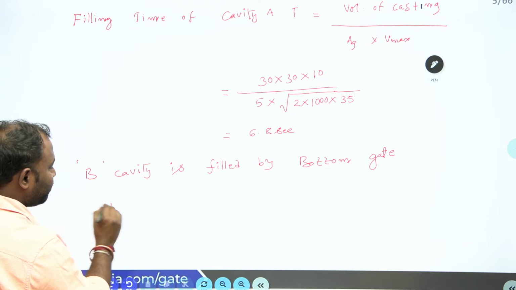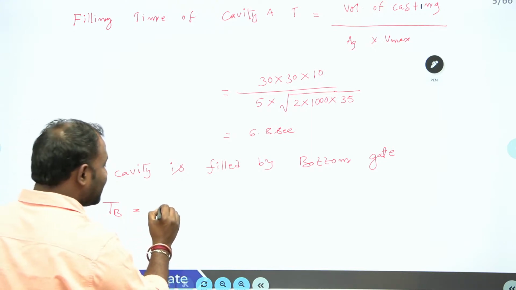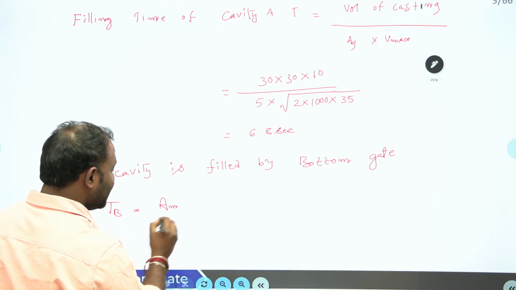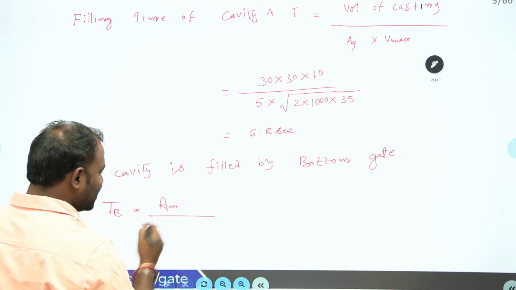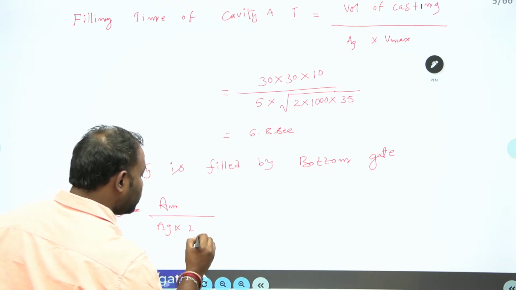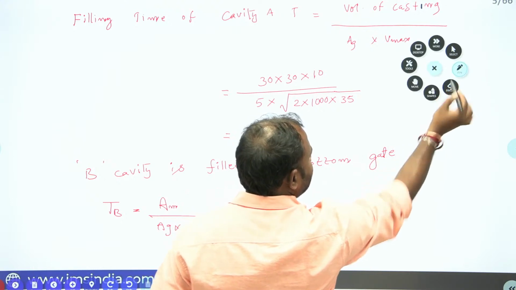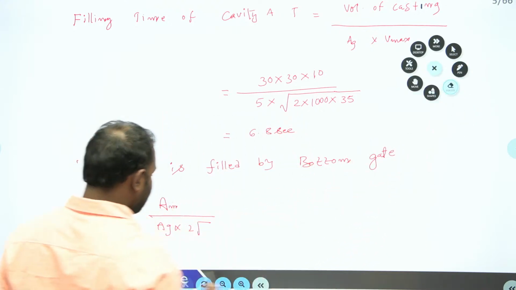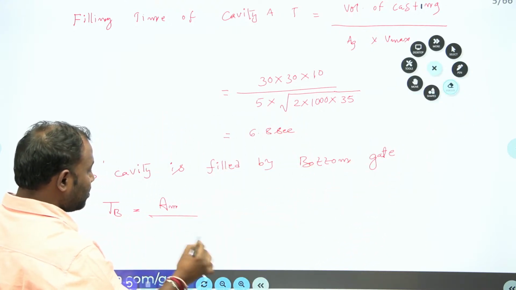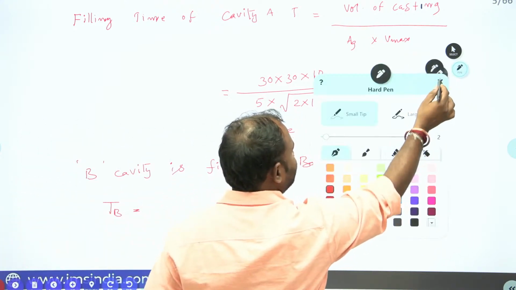So TB is equal to, we have derived in our class, what is that? AM divided by AG into 2 root 2G, sorry. Let me write the formula again.